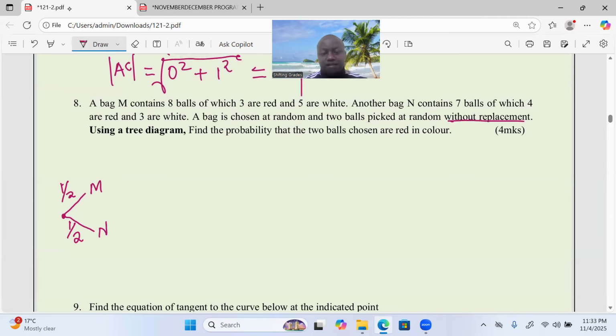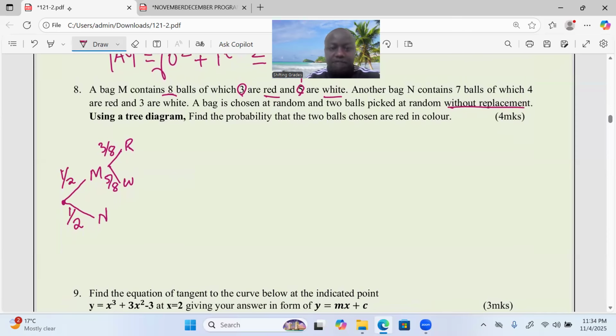So now you pick a bag first, and the probabilities of picking any bag has already been displayed. So when you pick a ball from M, it can either be red or white. The probability to pick a red ball is 3 out of the possible 8, and picking a white one is 5 out of 8.